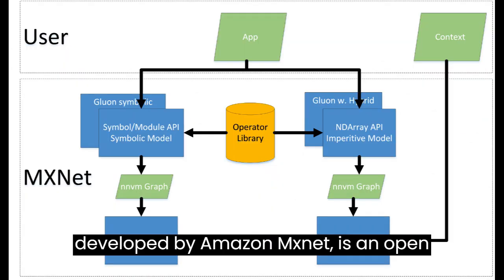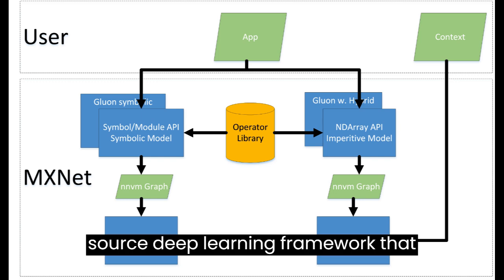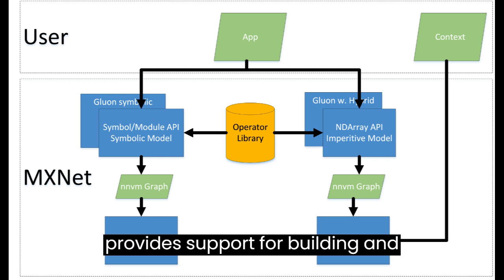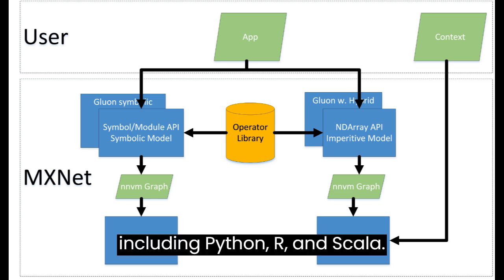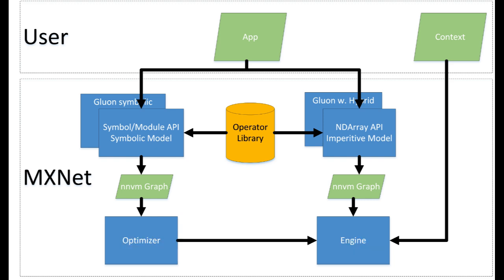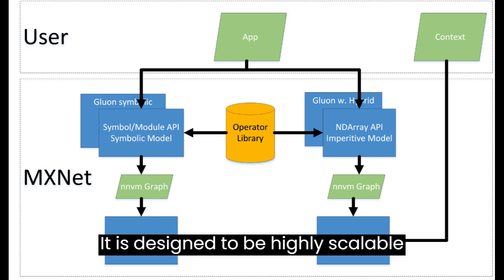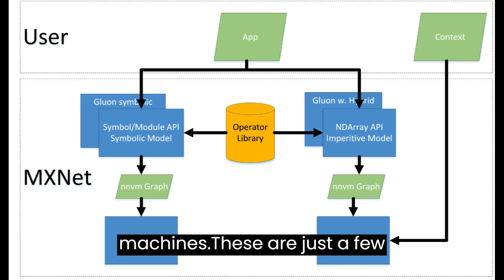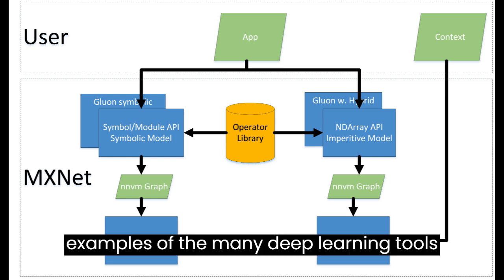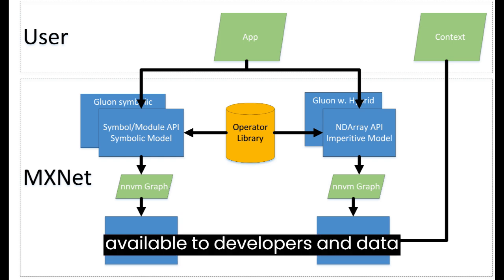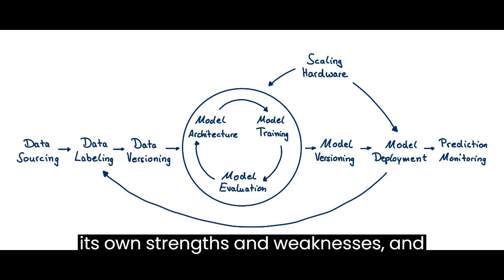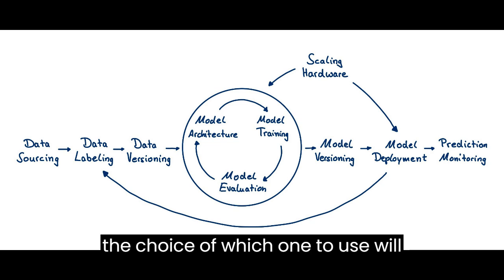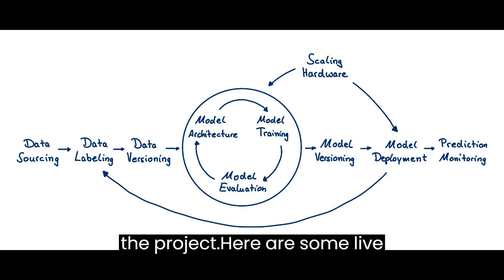It provides a simple and efficient interface for building and training deep neural networks. MXNet, developed by Amazon. MXNet is an open-source deep learning framework that provides support for building and training deep neural networks using a variety of programming languages, including Python, R, and Scala. It is designed to be highly scalable, with support for distributed training across multiple GPUs and multiple machines. These are just a few examples of the many deep learning tools available to developers and data scientists. Each tool has its own strengths and weaknesses, and the choice of which one to use will depend on the specific requirements of the project.